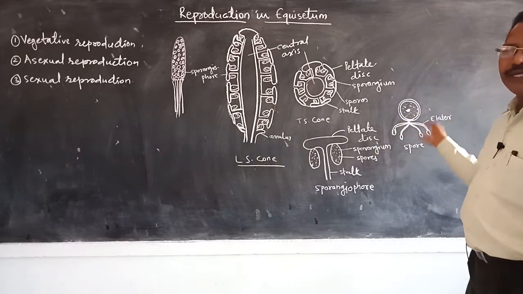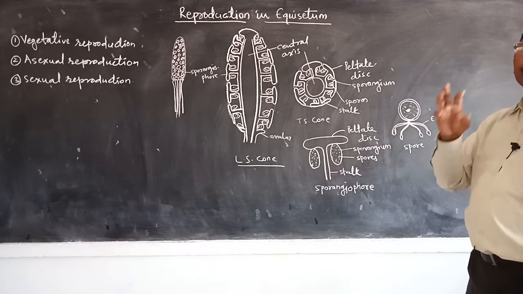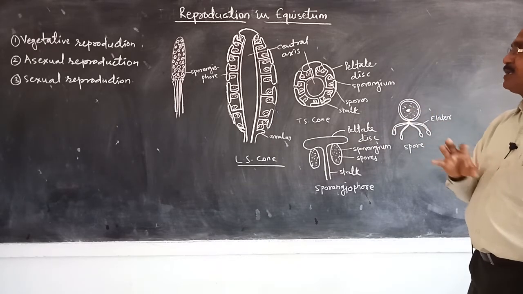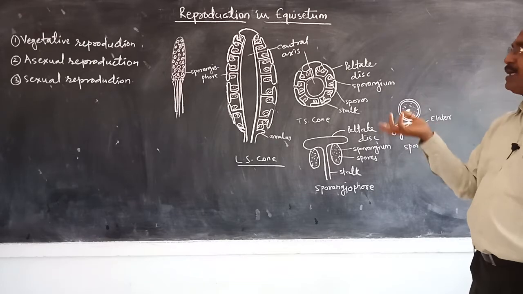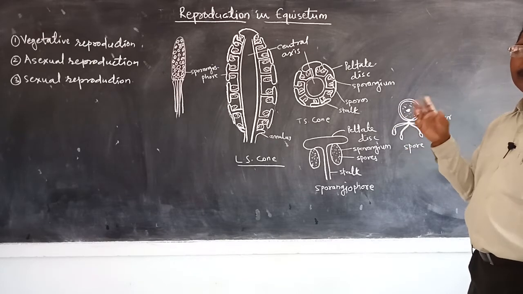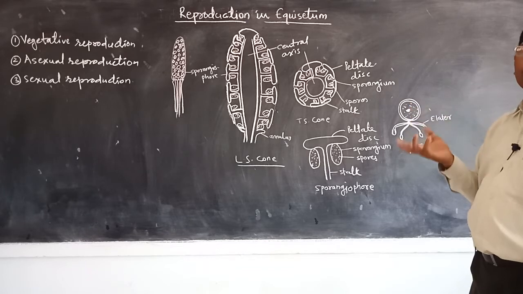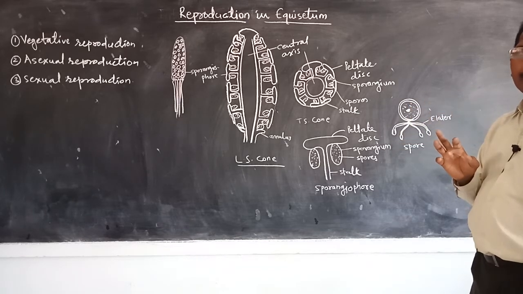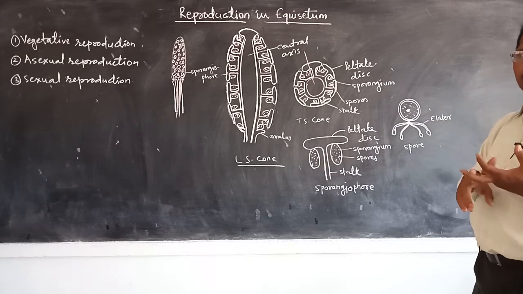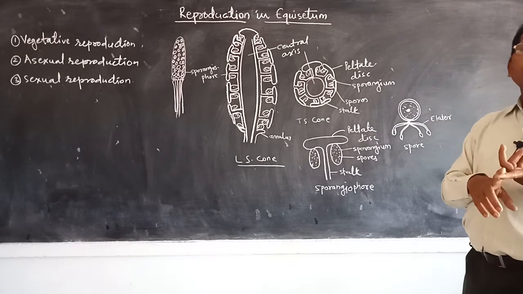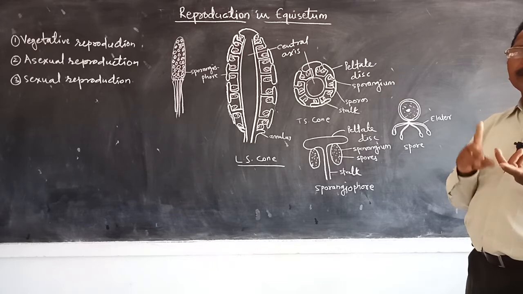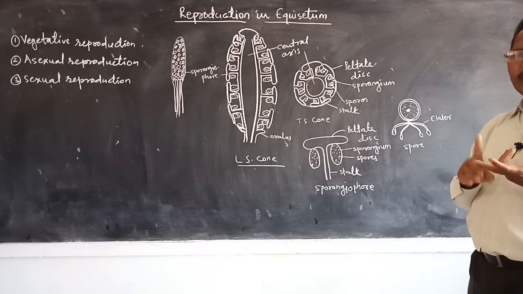Then the spore is the beginning of the gametophytic generation. Means in bryophytes and pteridophytes, in the life cycle of each plant, there is alternation of generations, sporophytic generation and gametophytic generation. In case of bryophytes, the gametophytic phase is dominant, while the sporophytic phase is short-lived.